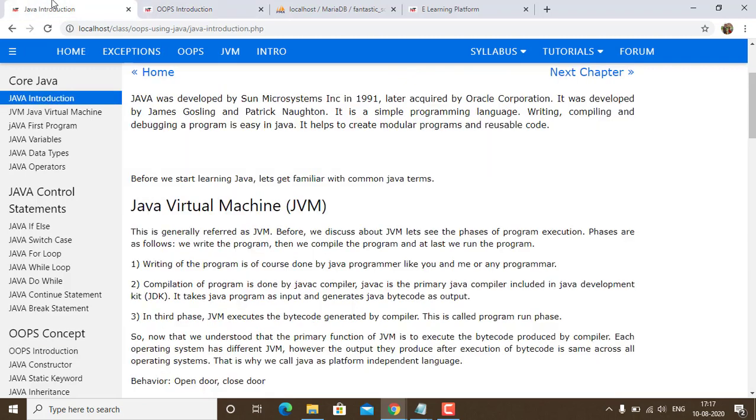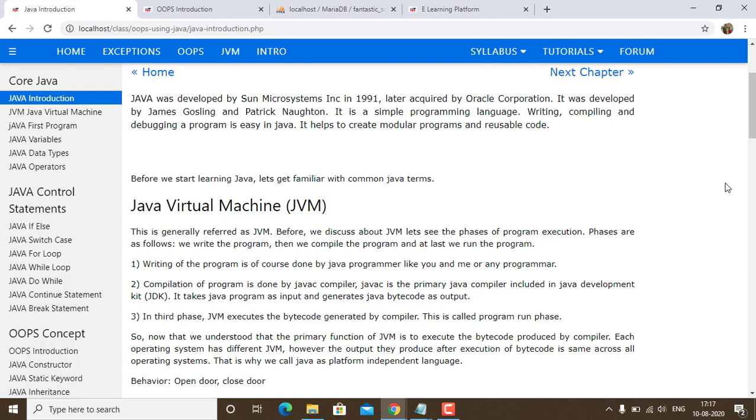This was just a brief introduction of the concept of OOPS. Now, we are going to have the entire elaboration of Java. Starting, I would like to tell you that Java was developed by Sun Microsystems in 1991, and later it was acquired by Oracle Corporation. It was developed by James Gosling and Patrick Naughton. It is a very simple programming language.